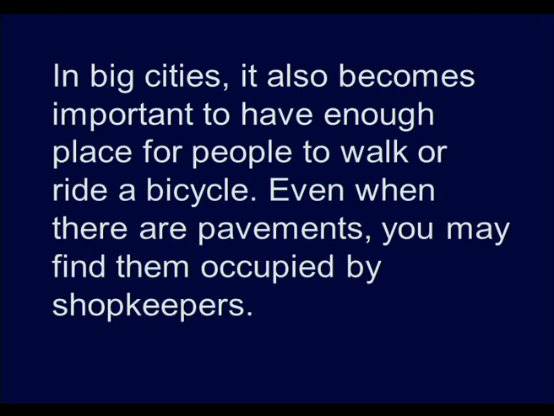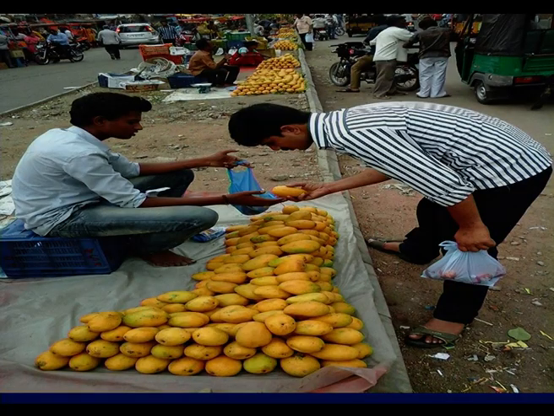In big cities, it also becomes important to have enough space for people to walk or ride a bicycle. Even when there are pavements, you may find them occupied by shopkeepers. Generally we see in cities that people occupy the pavements, which are actually meant for walking, and here all the fruit sellers have occupied them. So this becomes a difficulty.